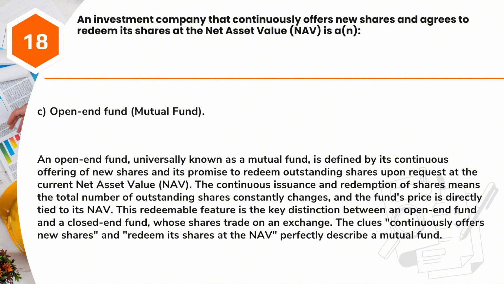An open-end fund, universally known as a mutual fund, is defined by its continuous offering of new shares and its promise to redeem outstanding shares upon request at the current net asset value, NAV. The continuous issuance and redemption of shares means the total number of outstanding shares constantly changes, and the fund's price is directly tied to its NAV. This redeemable feature is the key distinction between an open-end fund and a closed-end fund, whose shares trade on an exchange. The clues, continuously offers new shares and redeem its shares at the NAV, perfectly describe a mutual fund.